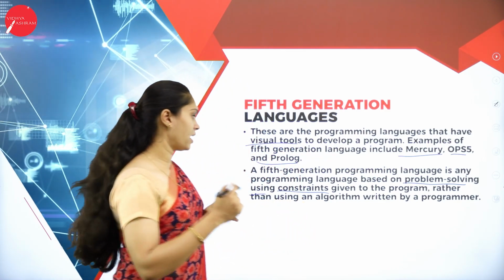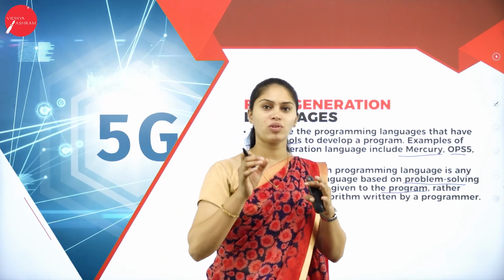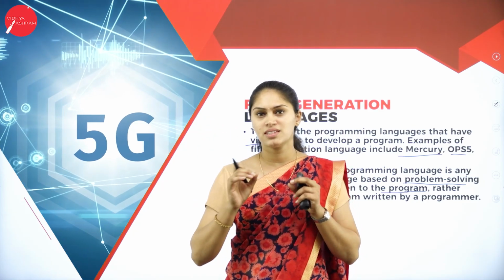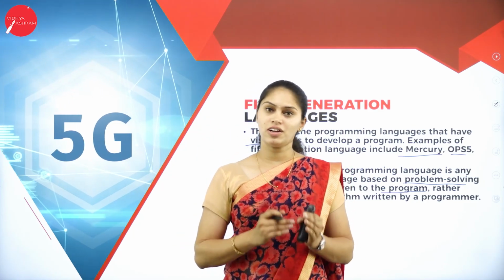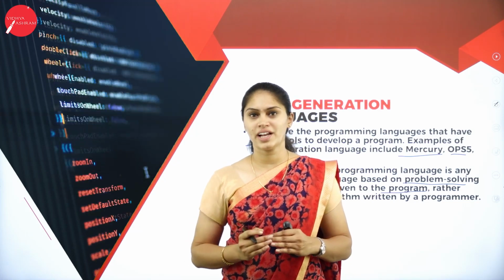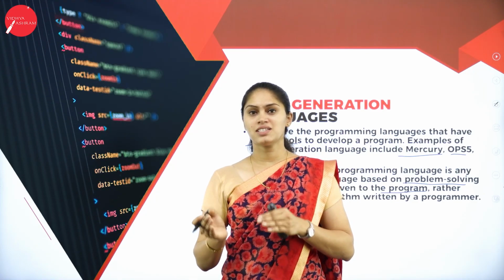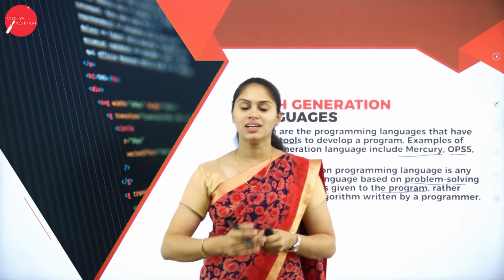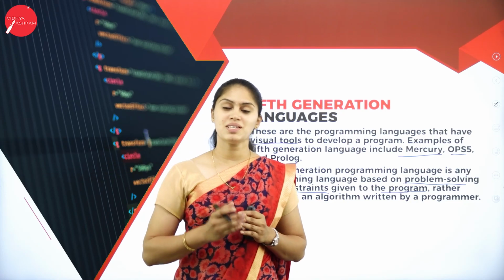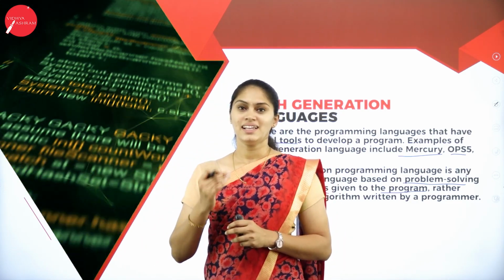Okay, so that will be given to the program. Whatever constraints are given to the program, that means there must be some rules that I need to follow in order to solve the problem instead of writing specific code for a specific problem. So based on the context or the situation, I am going to write a program so that it is more user friendly and more flexible than the previous programming languages.